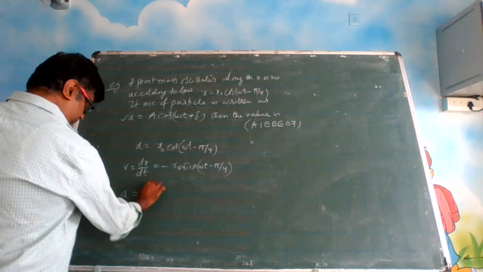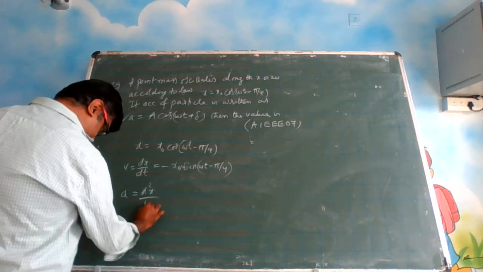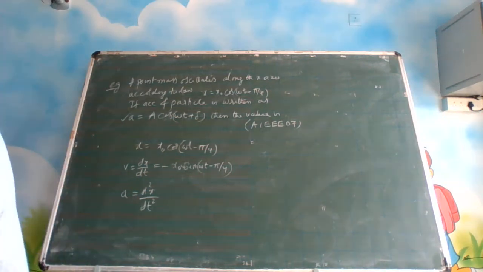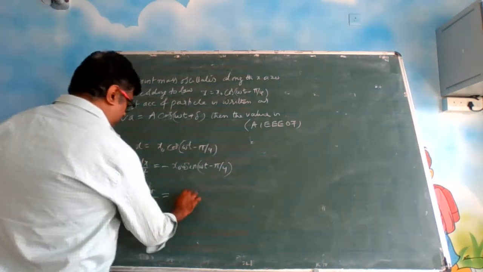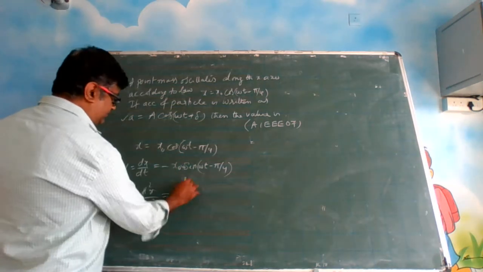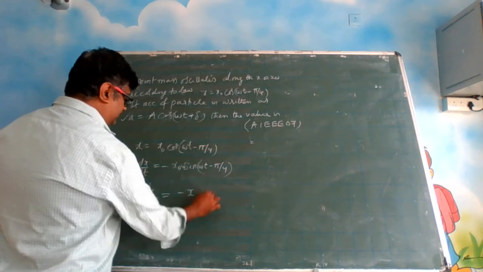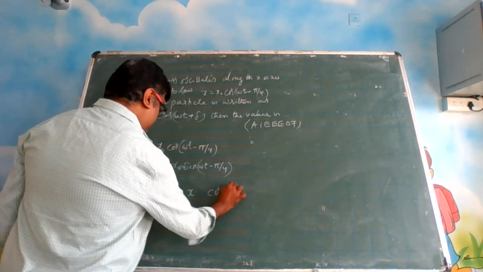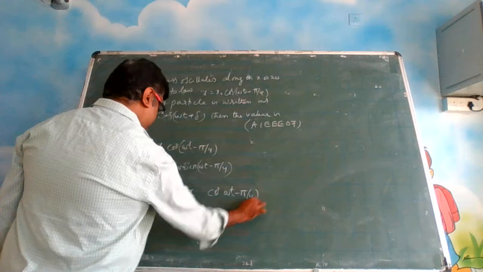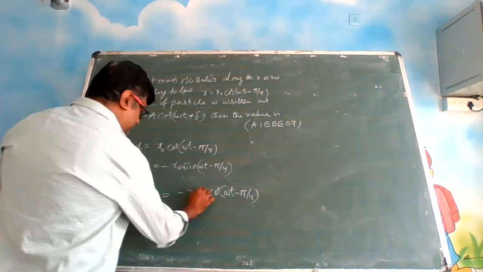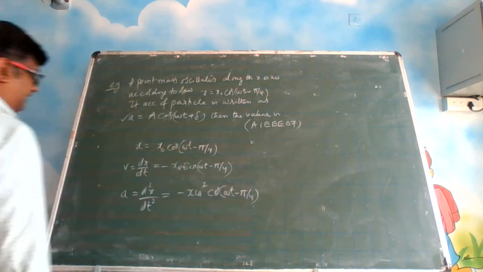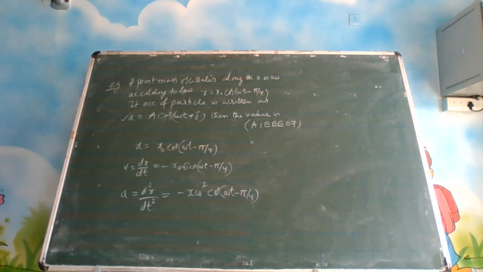So it will be d²x/dt², which is your acceleration. Here this minus will remain minus only because this is sine. So sine becomes cosine(ωt − π/4), and you get another ω here. Already one ω is there, so this becomes x0 ω² cos(ωt − π/4).